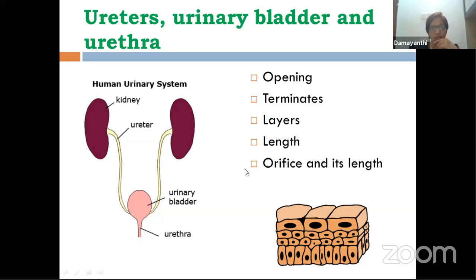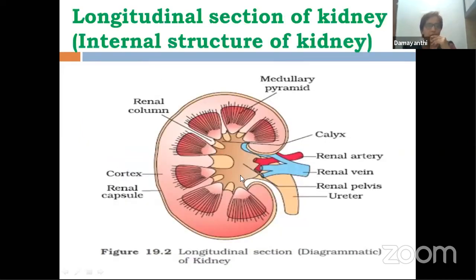Next, let's study the internal structure of kidney. So far we understood from outside how kidney appears and what are its parts. Now let's try to get into it and study. This is called anatomical study, right? What we are learning is anatomy of human excretory system. So anatomy means internal features, study of internal structures. So internal structure of kidney.